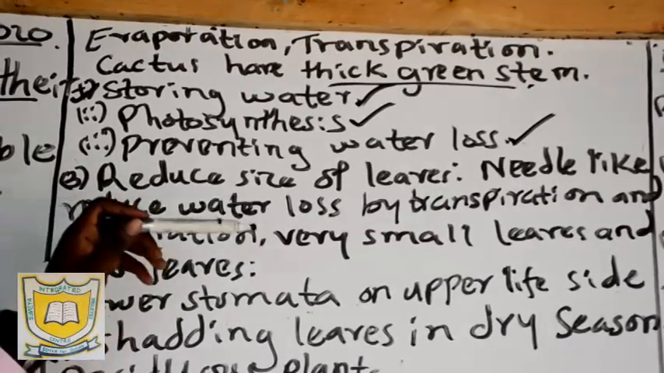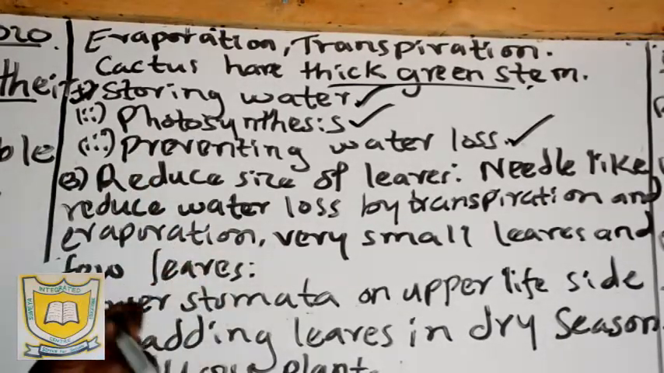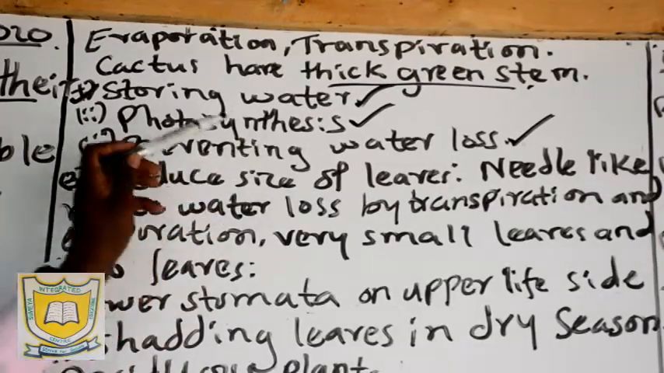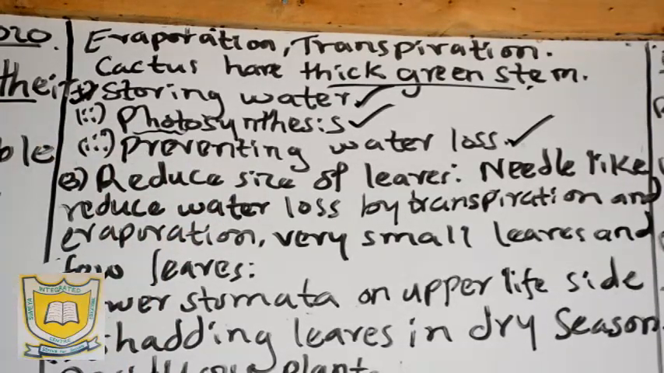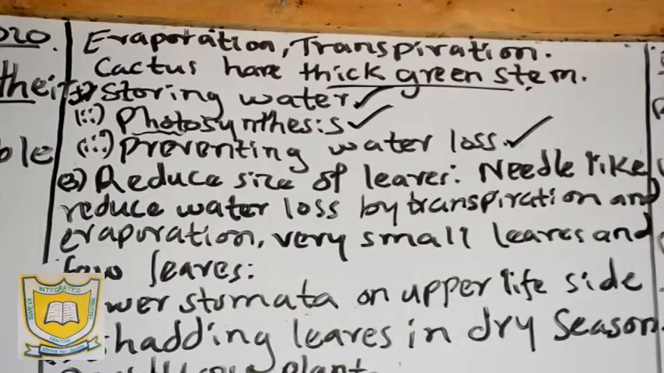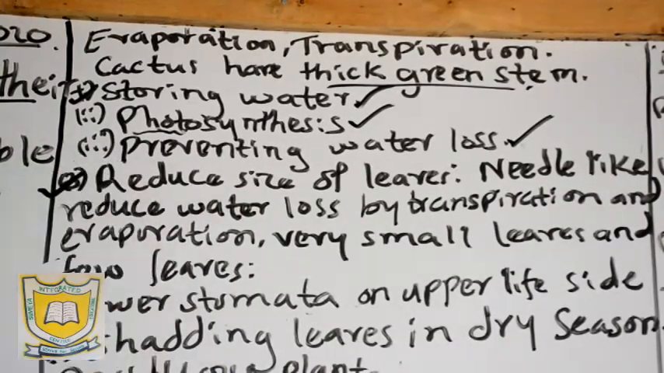So if somebody asks you the importance of a cactus plant having a thick and succulent stem: storage of water, photosynthesis because of the green color, which is chlorophyll, and then it also prevents water loss, that is through storage. Now, we move to the third characteristic or adaptation of these plants in dry regions.